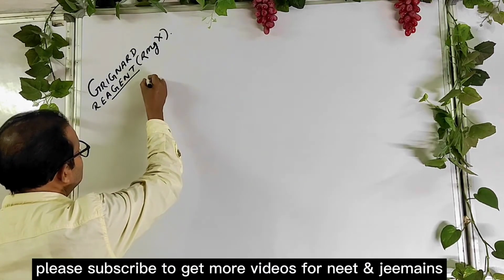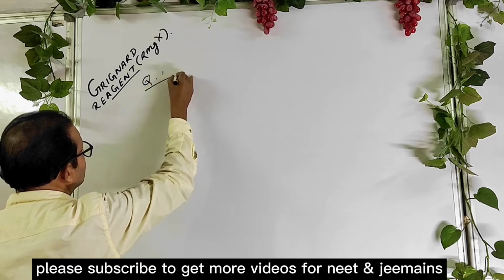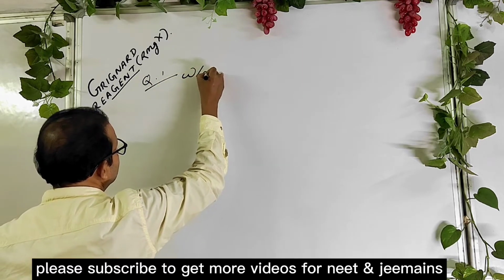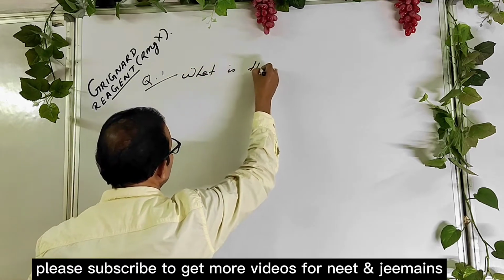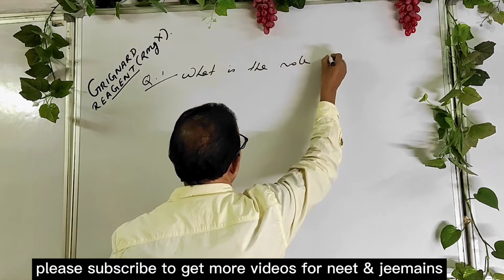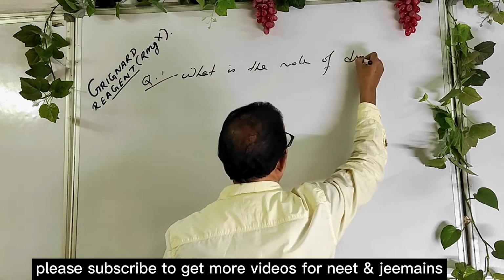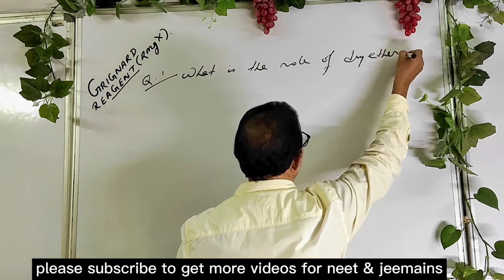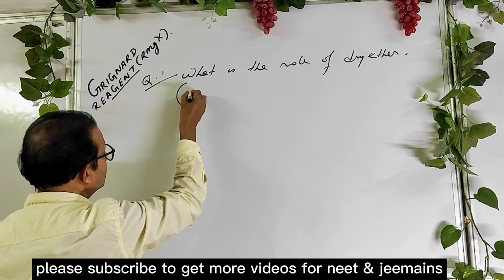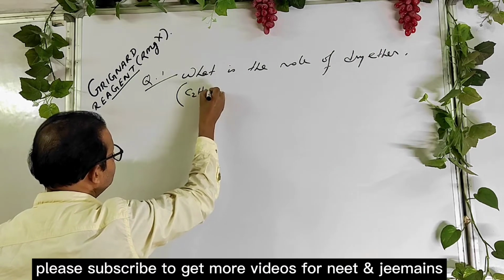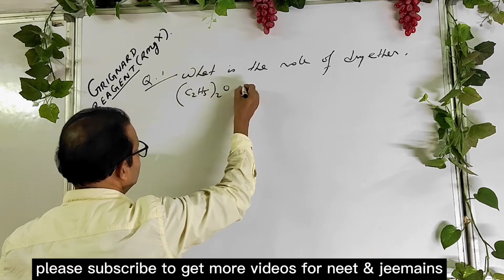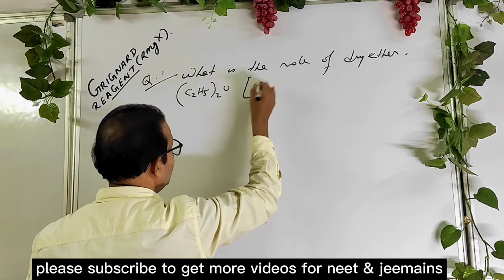Now the first question is, what is the role of dry ether? Say C2H5OC2H5, that is diethyl ether, any ether, okay?